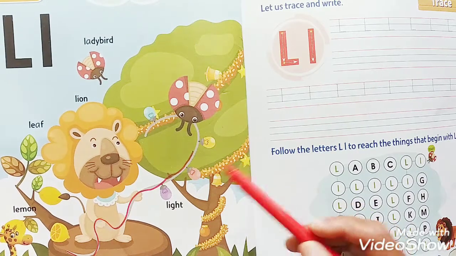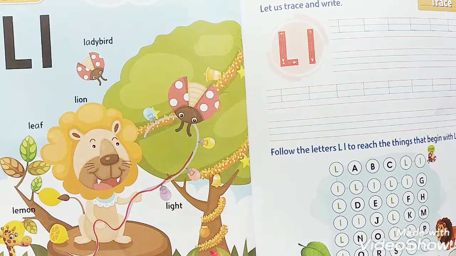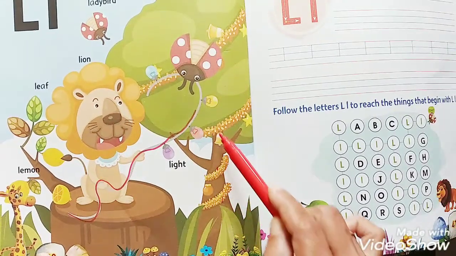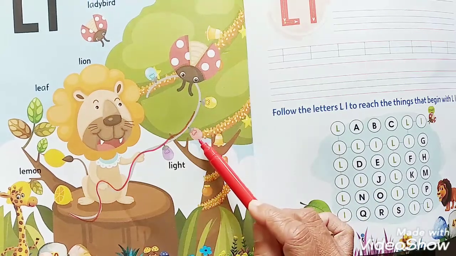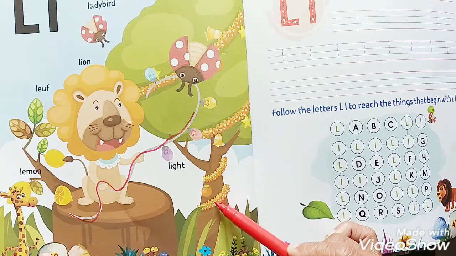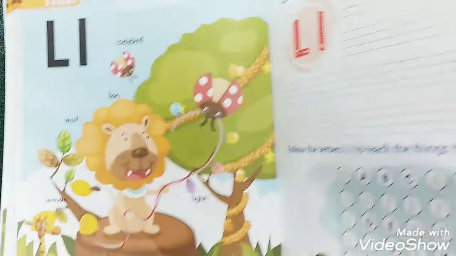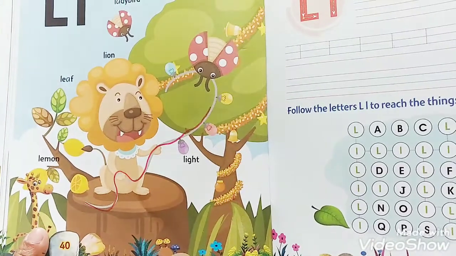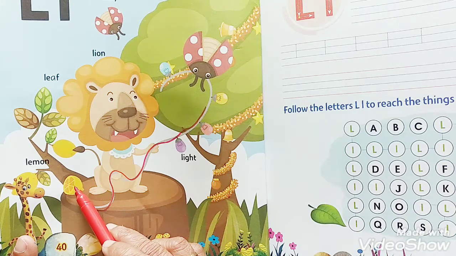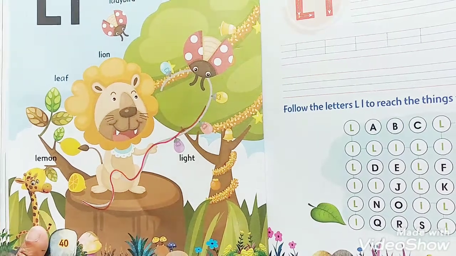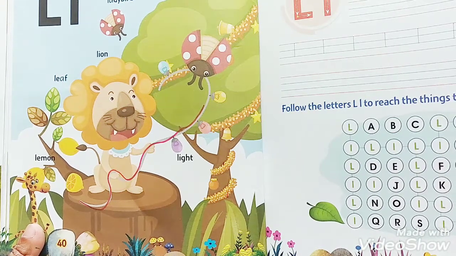Where's the ladybird? It's flying over the tree, and the tree is decorated with different colors of lights and the buntings. And the lion also got a piece of lemon. What is the taste of the lemon? It's very sour. Sour.